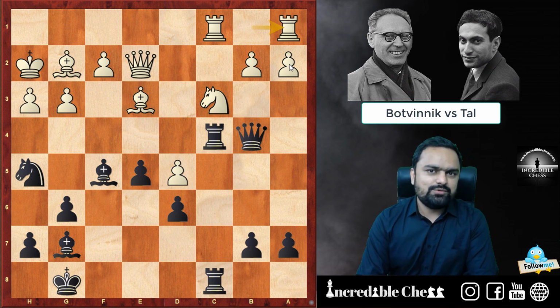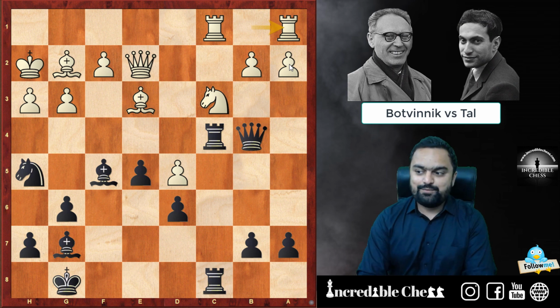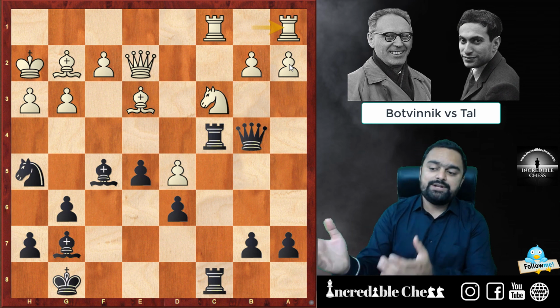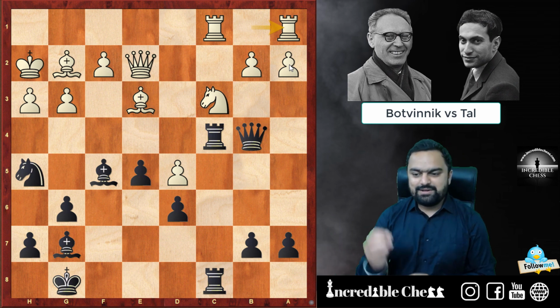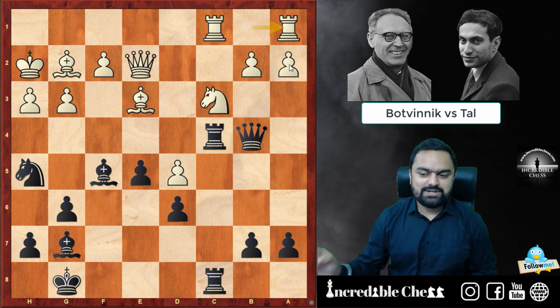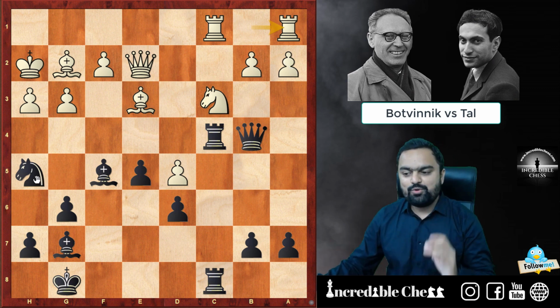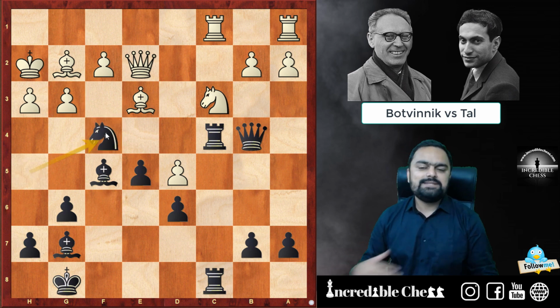that in one of the interviews, Vishy Anand was asked which is his favorite game from the Mikhail Tal and Botvinnik World Championship match, and he pointed out this game and especially this position. He said here in this position, the move which was played is his favorite move of the game, knight f4. Why is he really going for this?